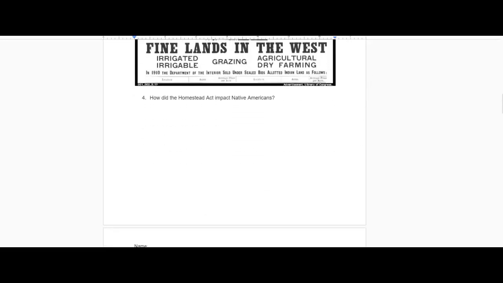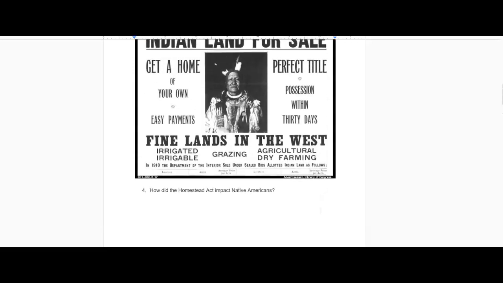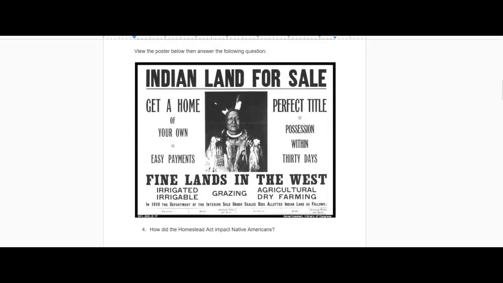Question 4 says, how did the Homestead Act impact Native Americans? So based on this poster, how did the Homestead Act impact Native Americans?